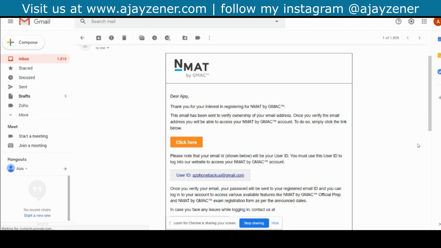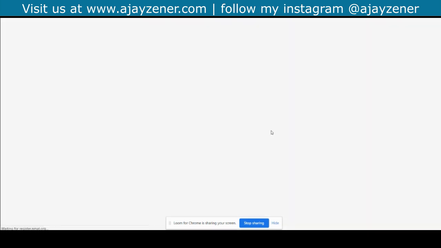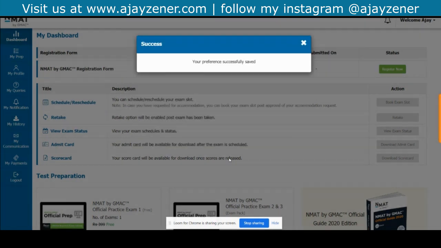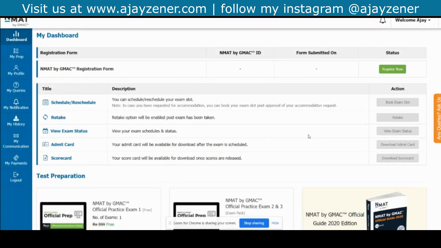So as you can see now here, there is a mail that I received from NMAT, and it says thank you for your interest in registering for NMAT, and I need to click here. And once I click there, it takes me again back to the NMAT dashboard. So I'm going to update my preferences, and this is how your dashboard looks like.